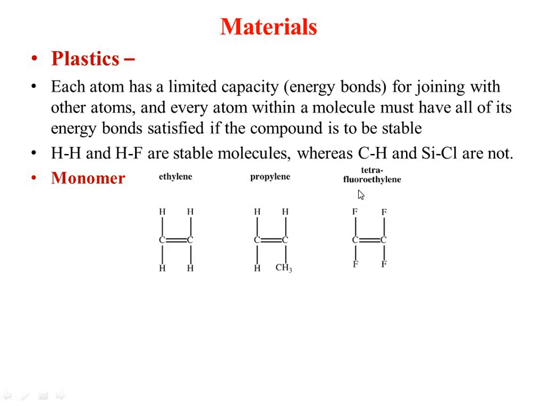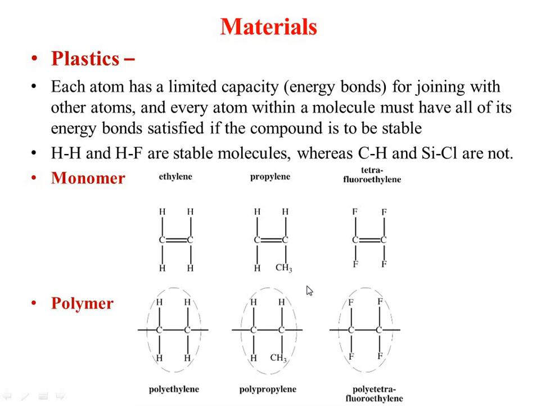Then tetrafluoroethylene, where you get 4 fluorine with 2 carbon components. Tetra means 4, so that will give you the 4 combinations, and that will lead to polymers. So these structures will lead to polymers. How will they lead to polymers?